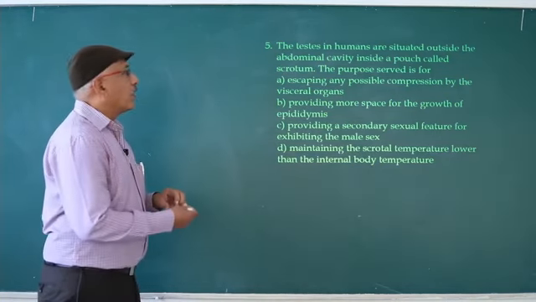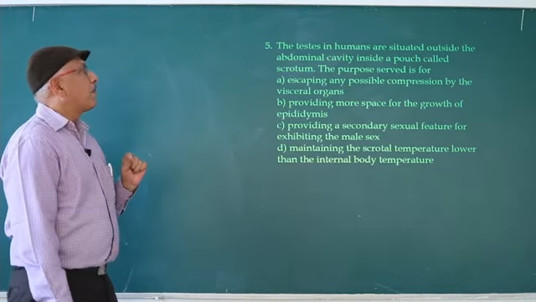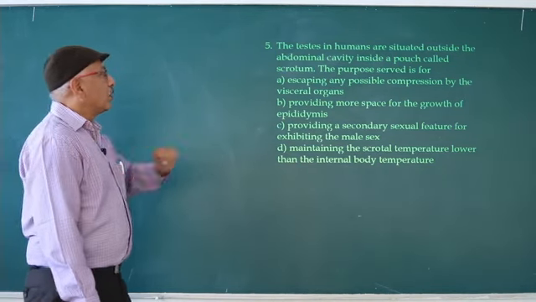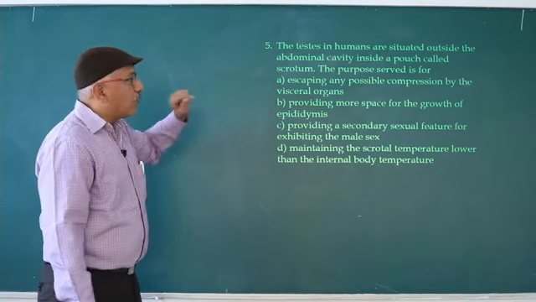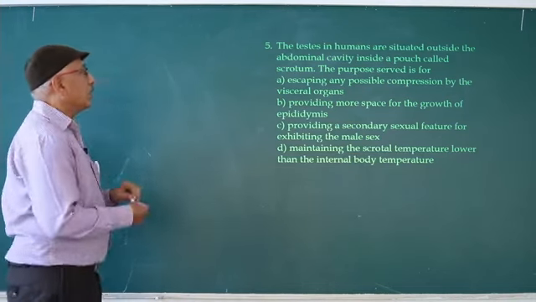Okay. So the fifth question is: the testes in humans are situated outside the abdominal cavity, inside a pouch called the scrotum. The purpose served is for? Why are the testes present in the scrotum? So first option, escaping any possible compression by the visceral organs. So wrong.